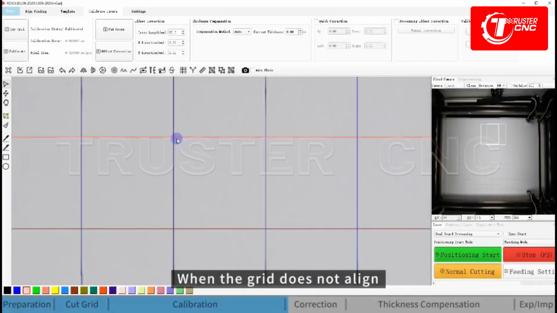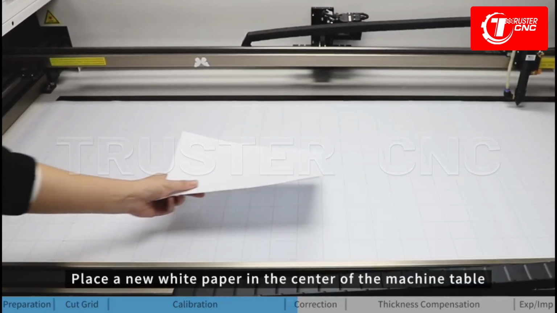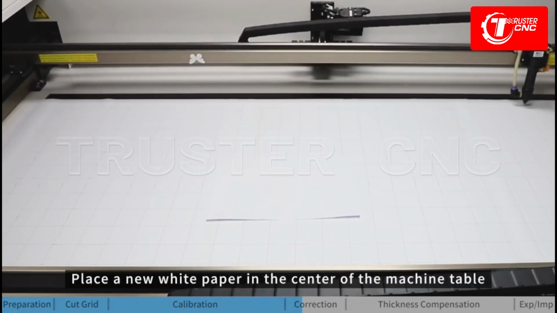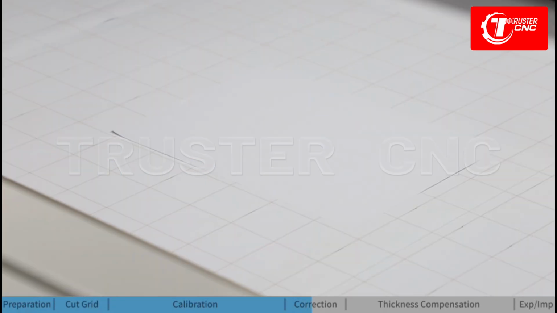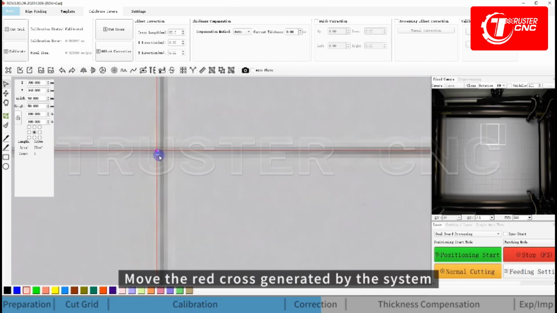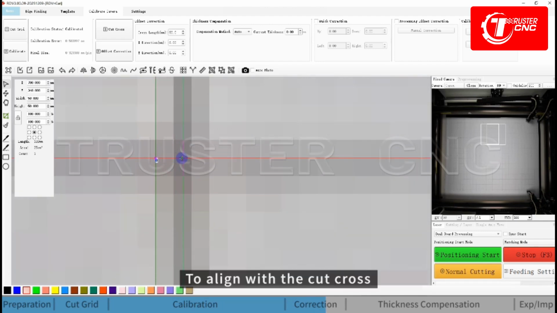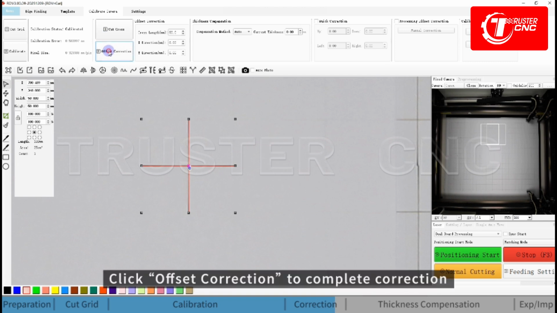When the grid does not align, first perform offset correction. Place a new white paper in the center of the machine table. Click Cut Cross. Move the red cross generated by the system to align with the cut cross. Click Offset Correction to complete correction.